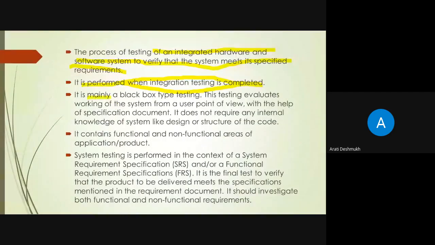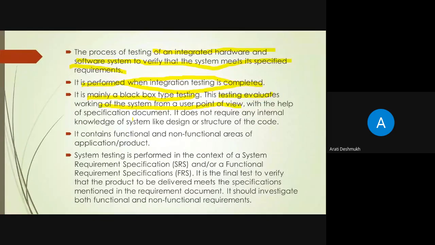System testing is mainly black box testing. It evaluates the working of the system from the user's point of view. What inputs are required and what outputs are required is very important. It contains all the functional and non-functional areas of the application to be tested.